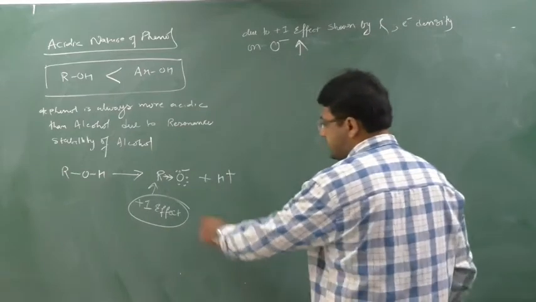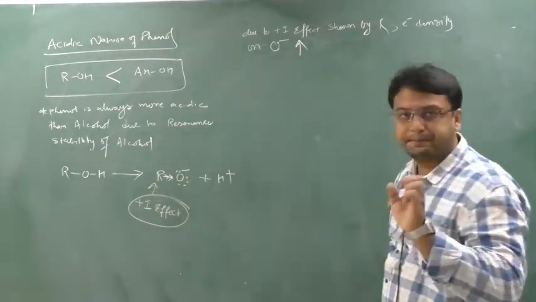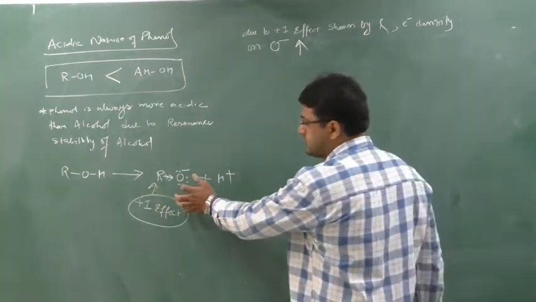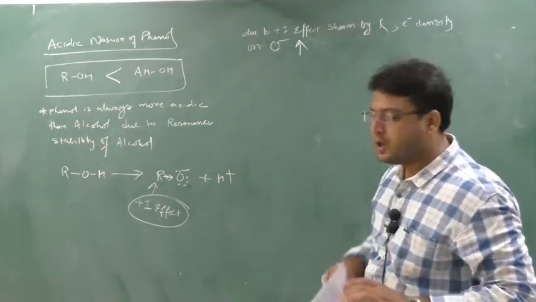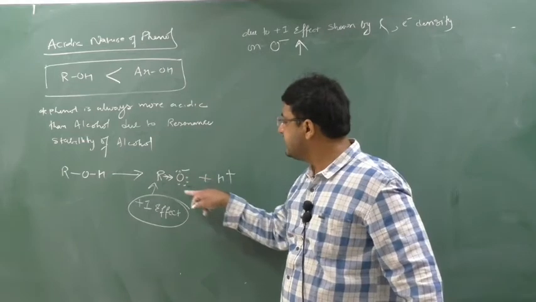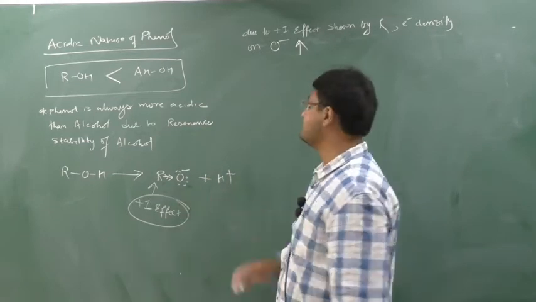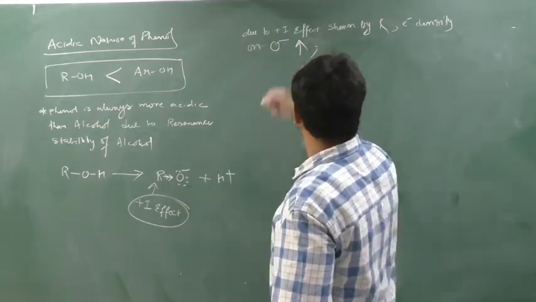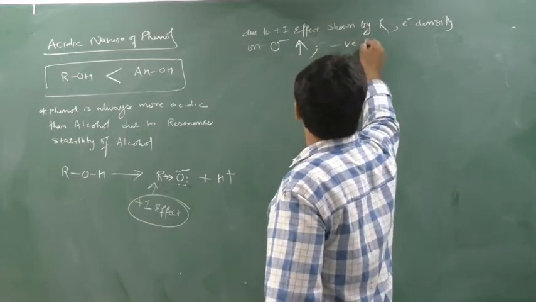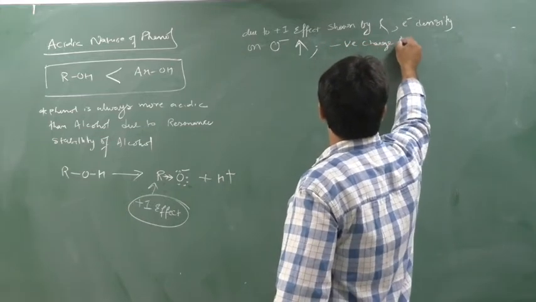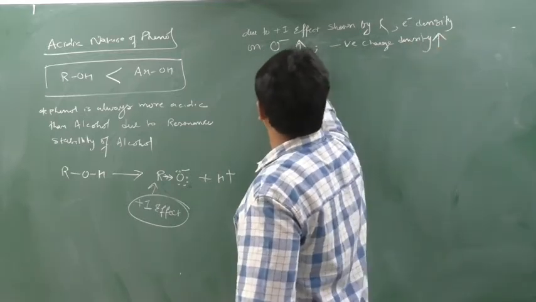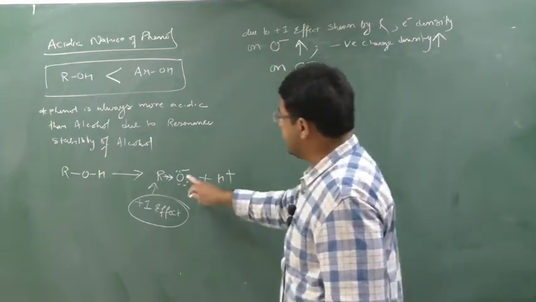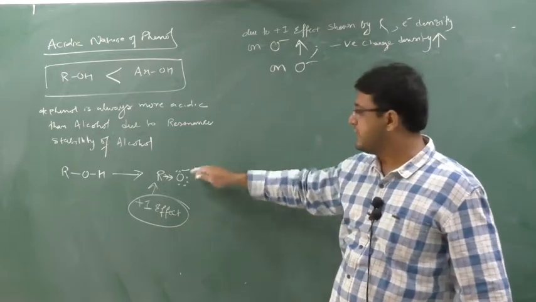Yes or no? This R is showing plus I effect towards this oxygen. So here the electron density on this oxygen increases. Electron density increases means negative charge density increases on O. Means negative charge on O minus increases more.